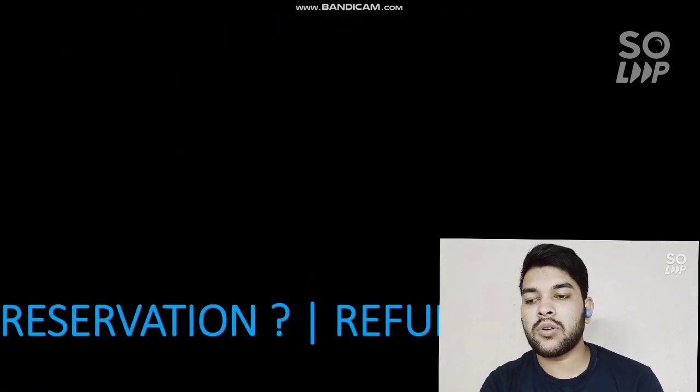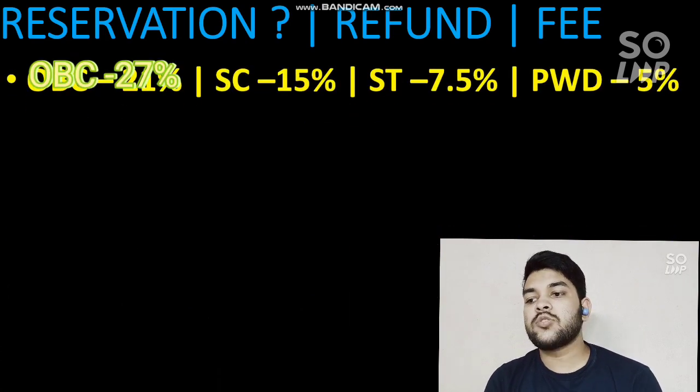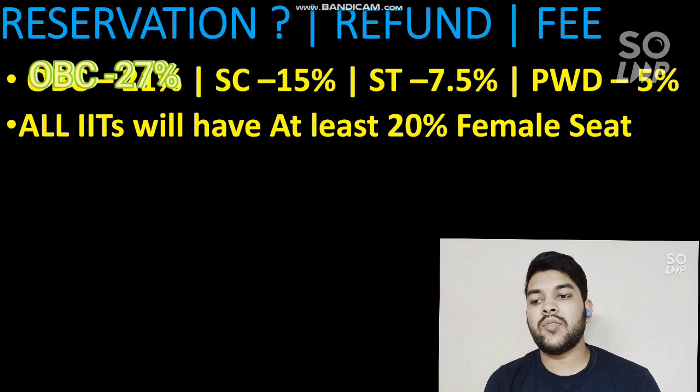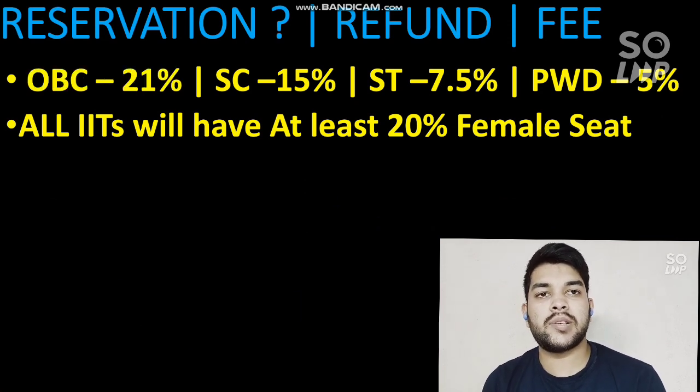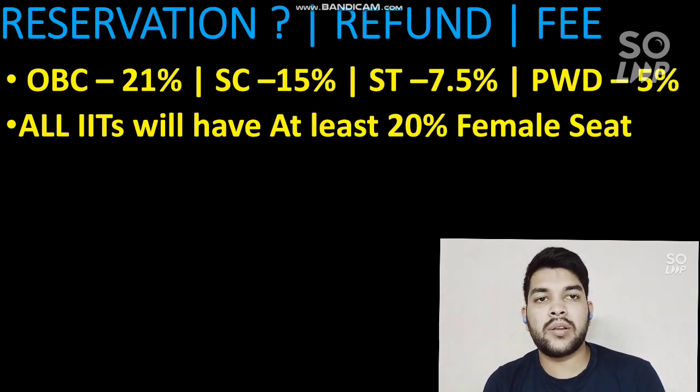Now let's talk about the reservation, refund and fee that you need to pay. So here is the information regarding that. OBC has 27% reservation, SC 15%, ST 7.5% and PWD 5%. And one more thing, all IITs will have at least 20% female seats. That means in each IIT, 20% of the seats in each branch will be filled by female candidates.